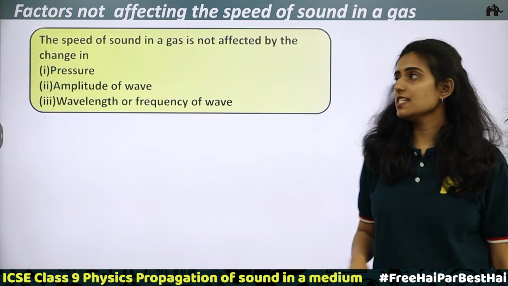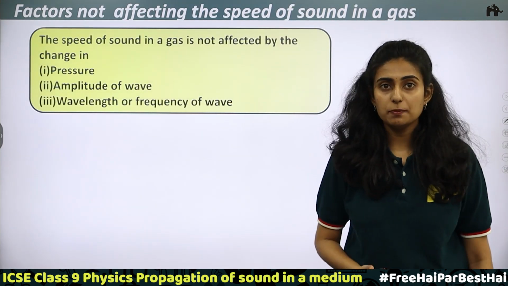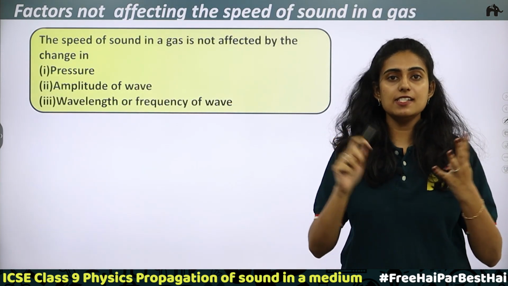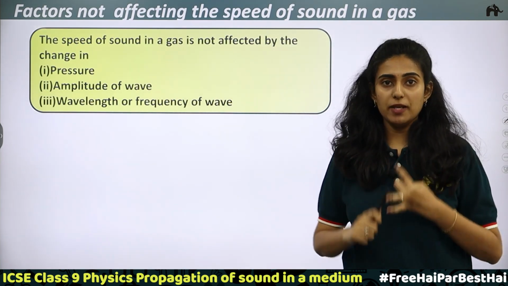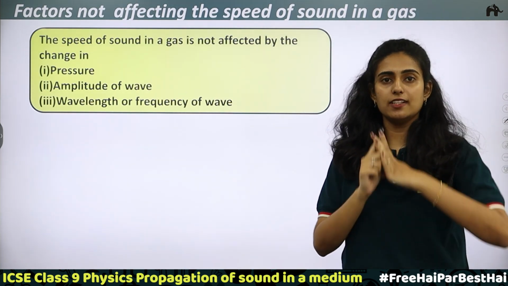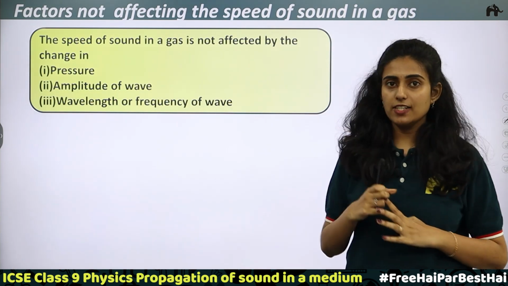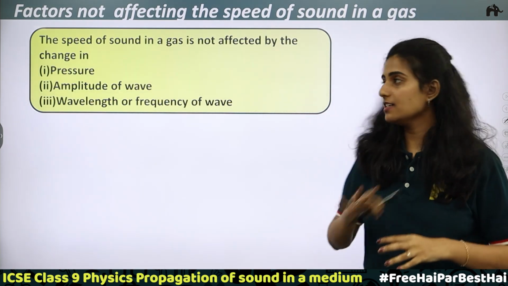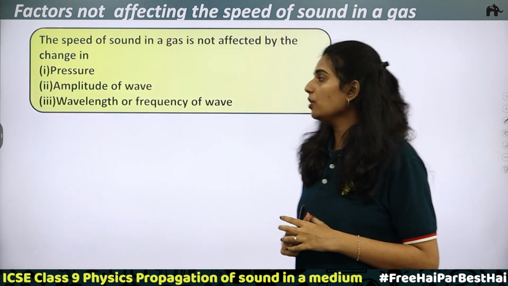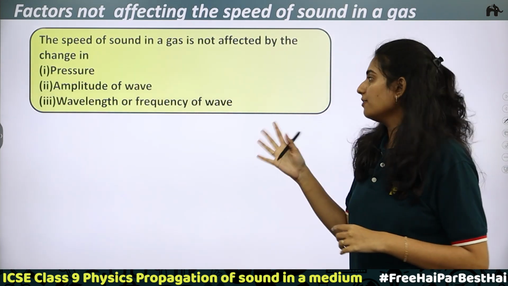Okay. So, we have discussed the factors on which the speed of sound depends. There are 4 factors. The first one is the density, second is the temperature, third humidity, and the fourth one the direction of wind. Now, what are the factors on which the speed of sound does not depend? 3 factors: first pressure, second the amplitude of wave, and the third one wavelength or frequency of wave.